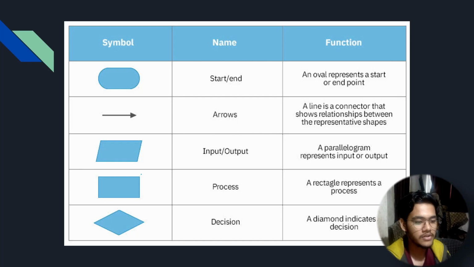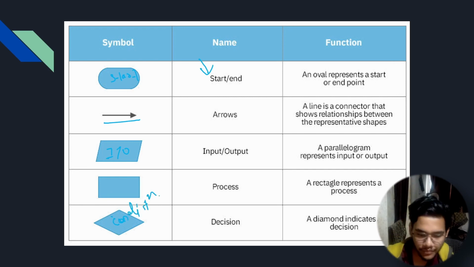Now, flowcharts are basically the visual representation, and there are some standard shapes that you use for flowcharts. You can see them here. You can represent the start and end of the program by this, right? Arrows basically give the direction in which the program is working. These are basically the IO, the input from the user and the output on the screen, the processes, and the decision. This is basically the condition, right? Okay. Now let's actually see the two examples.